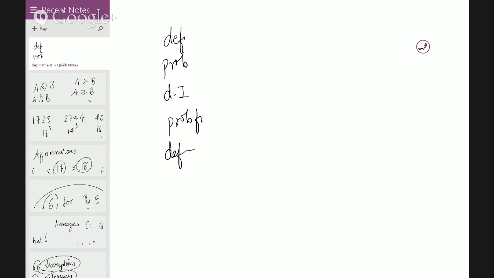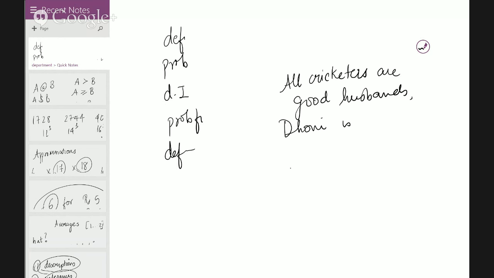Let's say I say all cricketers are good husbands, and I add one more: Dhoni is the best among them. Definitely true would be something like Rahul Dravid is also a good husband. I would say definitely, because all cricketers are good husbands has been stated.